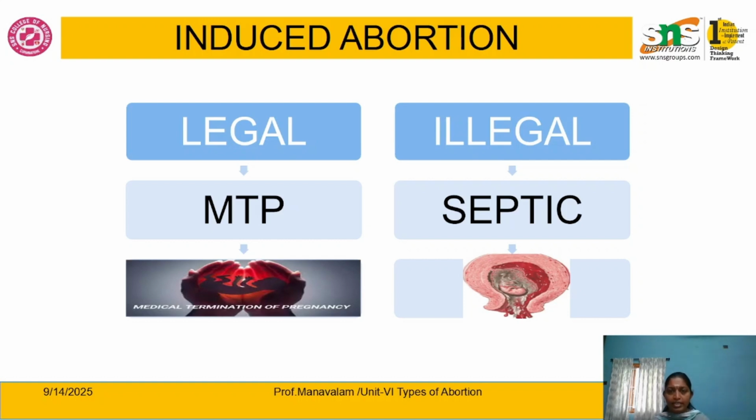Second, move on to illegal abortion. Illegal abortion means the mother had a pregnancy because of being unwed, or had an unwanted pregnancy, and terminates the pregnancy without going through the legal procedure. They take their own medication without undergoing any ultrasound examination or further investigation. Most of this kind of abortion ends up with some type of infection and sepsis of the uterus. So this is about the two types of induced abortion.